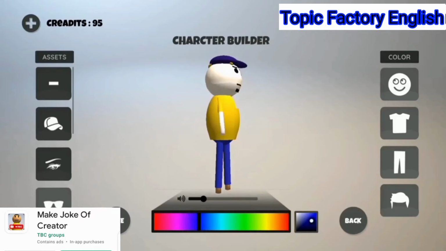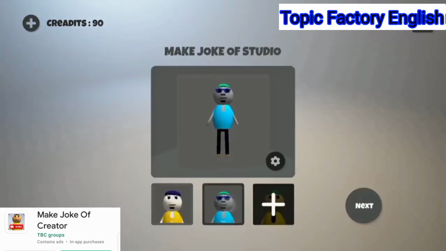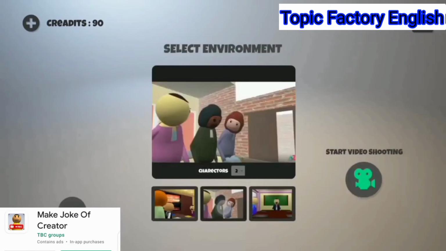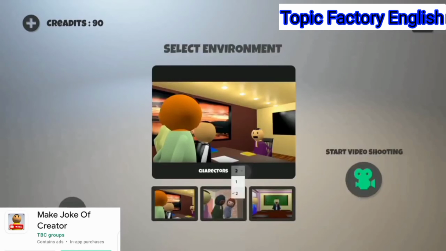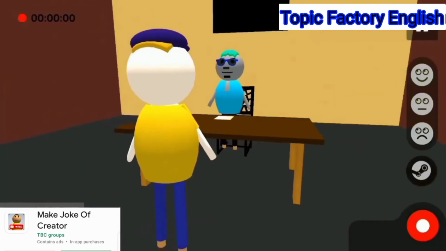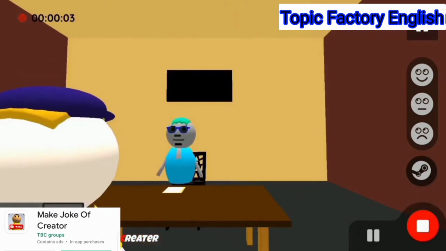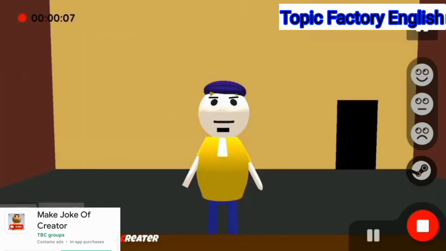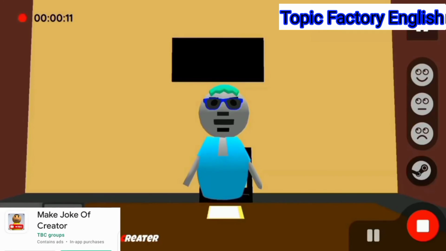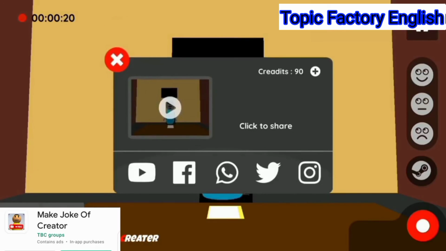And after setting up your character, you can choose your character which is available, as you can now see on the screen. You can choose the character, click on next. You can check the background, you can choose the environment and background which you want and set it, and easily you can move your character. You can change their faces, then stop the video and save it in your gallery, and you can also upload it to YouTube directly. The app is easily available on Play Store.